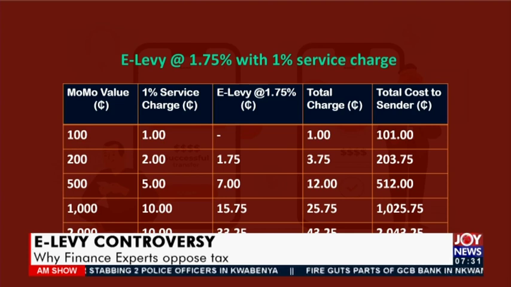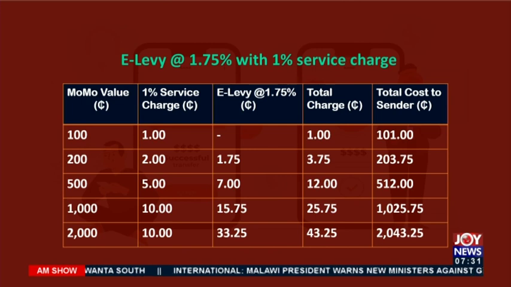It means that 100 cedis is not taxable as far as the E-Levy is concerned. So from 200 cedis onwards, it's taxable. If you move from 100 cedis to 200 cedis, you've added an additional 100 cedis to it. So we are going to tax that 100 cedis you've added. You get what I'm trying to say?